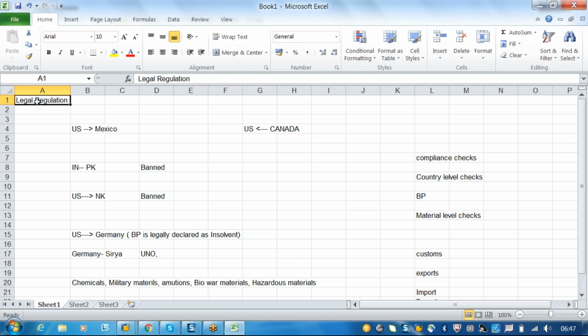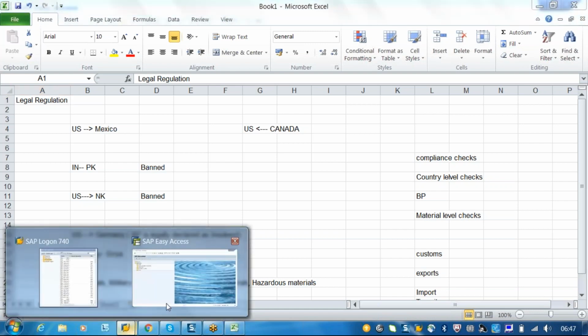So from now onwards we are going to discuss what a legal regulation is, what kind of checks it will perform, and how to activate that legal regulation. All these things we will see here in the configuration. So are you clear on the basic introduction?